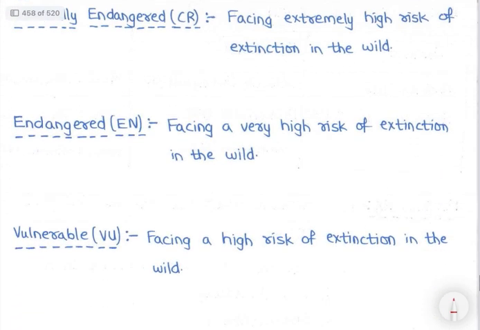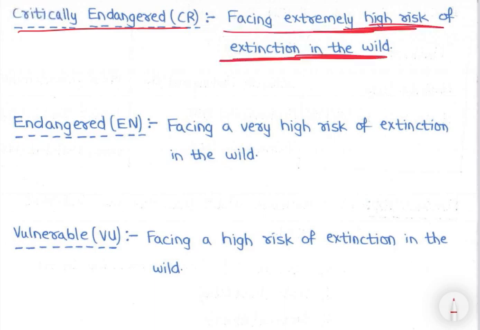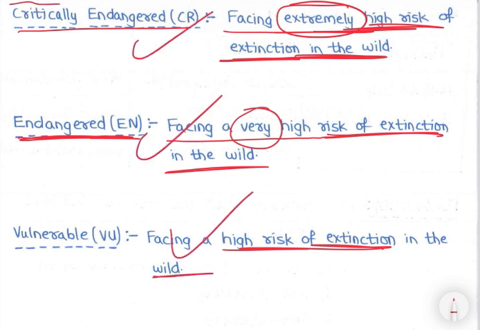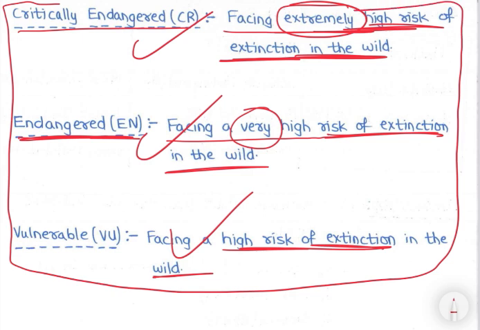Then critically endangered is facing an extremely high risk of extinction in the wild. So it is in the wild but at critically high risk, it can go extinct at any time, right? Then endangered is facing a very high risk of extinction in the wild. So it is extremely high risk, very high risk, right? There is a slight difference, right? We will study it and you will get clarity on which species is endangered and which is critically endangered. Then vulnerable is facing a high risk of extinction in the wild, right? So these all come under the threatened category. Okay, they can go extinct at any time, so that's why they are threatened, right? The existence of these species is threatened.